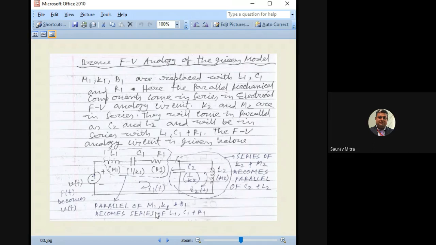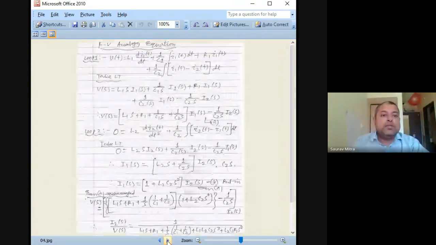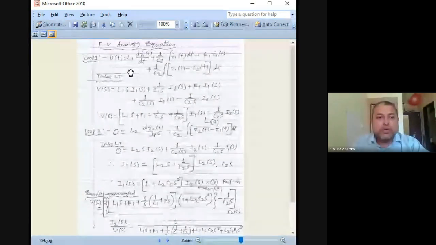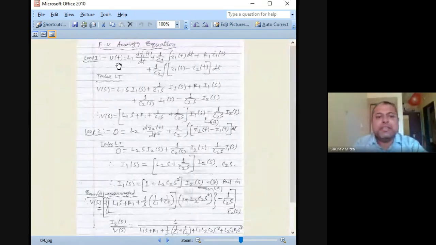So my next job is to validate this FV model and show that this is the same as the mechanical transfer function we had found out. The initial circuit was L, C1 and R1, and what was common between the first loop and second loop was C2. So whenever we are writing the equation of C2, I1t minus I2t will come, and in L1, C1, R1 only I1 will come. So just check what the equation is. I will make it a little bigger.